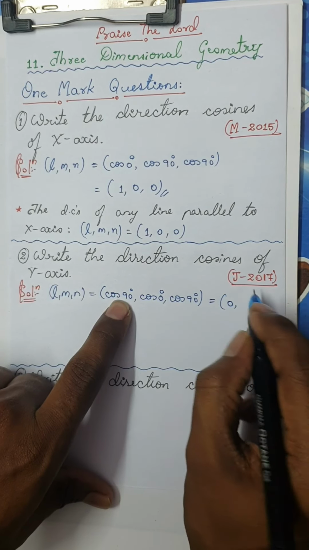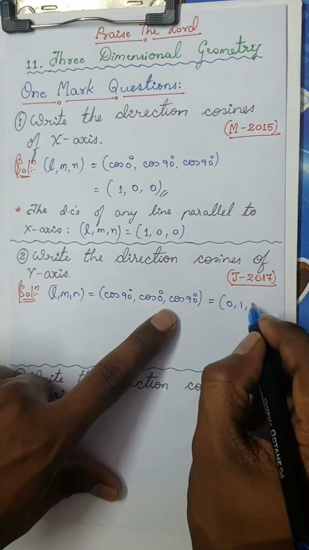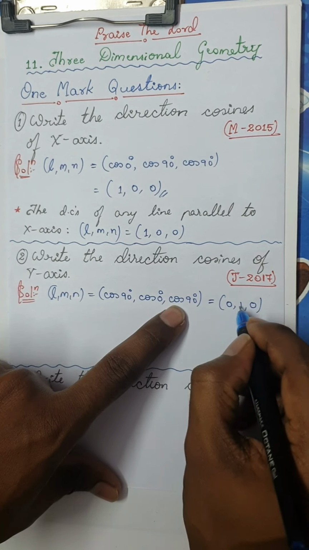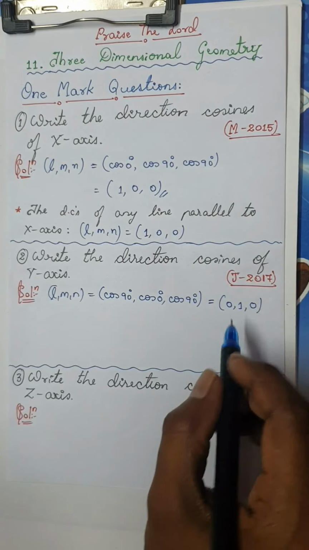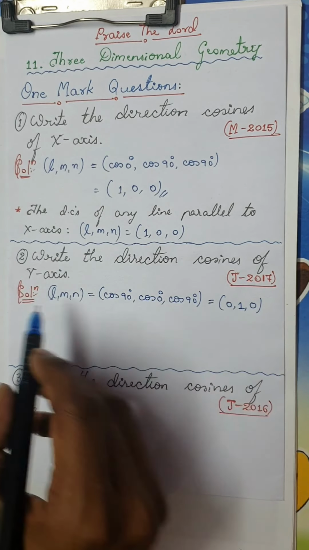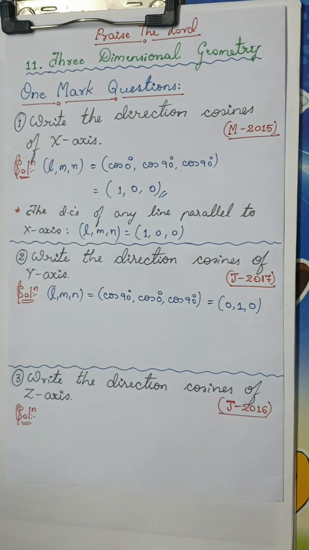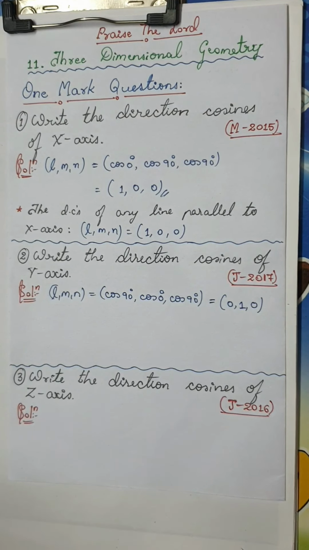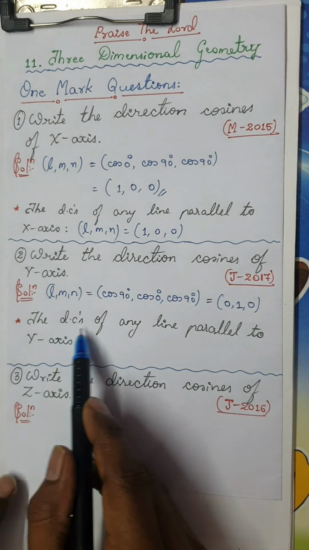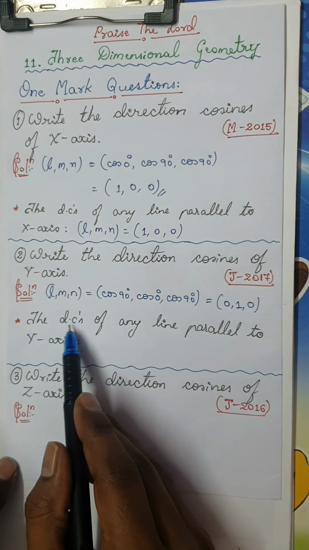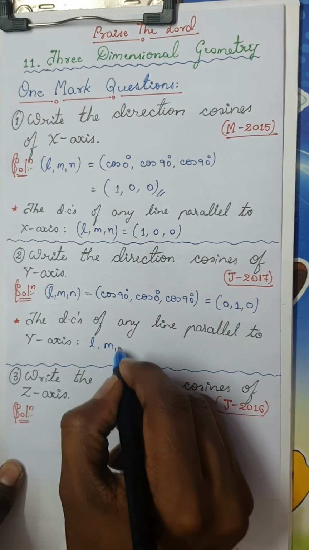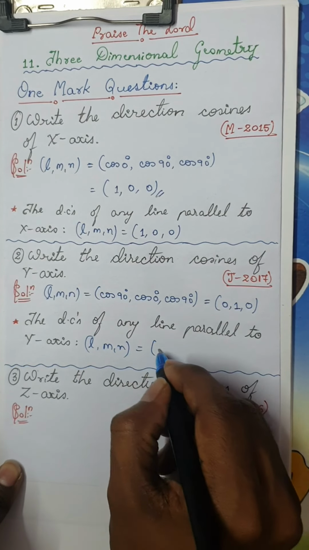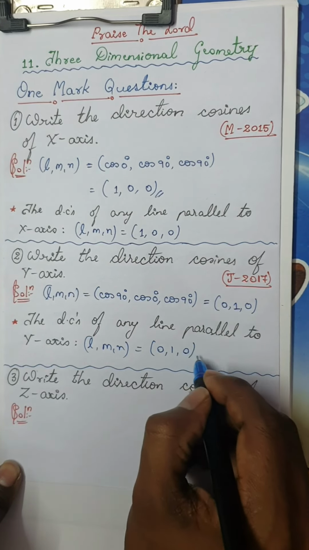Cos 90 is 0, cos 0 is 1, and cos 90 is once again 0. So remember, the direction cosines of y-axis is 0, 1, 0. On the similar basis, the DCs, direction cosines, of any line parallel to y-axis will be l, m, n is 0, 1, 0.